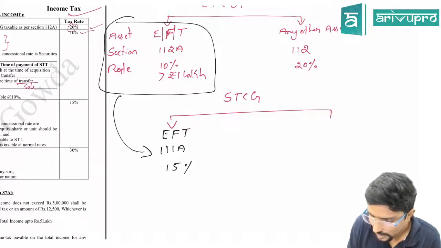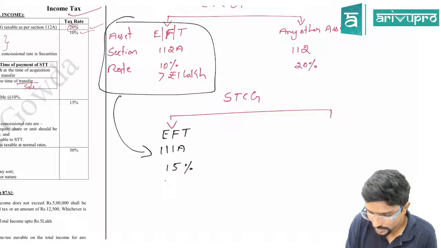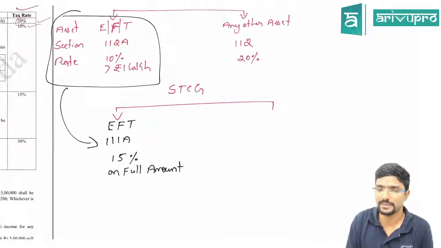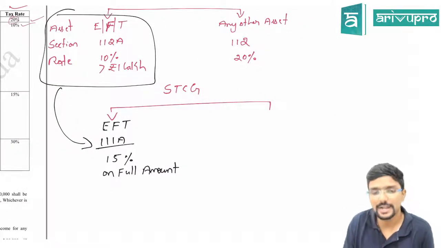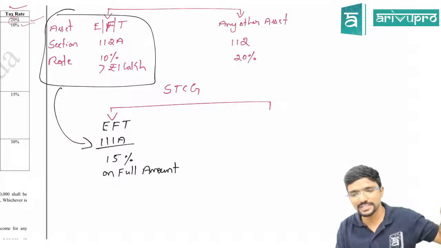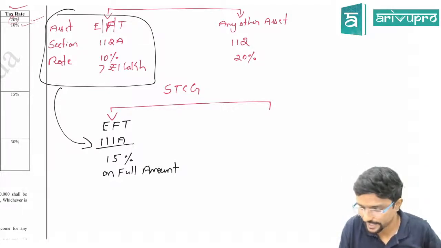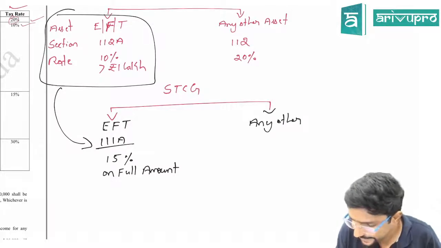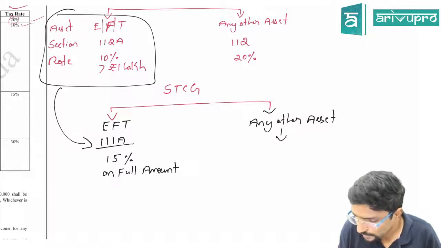What is the tax rate applicable? 15% for the full amount. On the full amount guys, no 1 lakh, nothing like that. On the full amount, 15% is given under 111A. Again, some conditions have to be satisfied there; we will see that later. Then, sir, any other asset other than EFT? In that case, the normal rate is applicable.